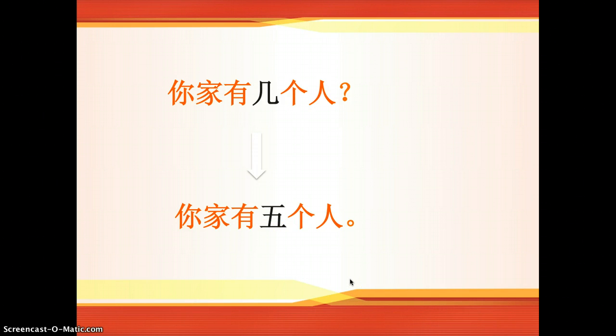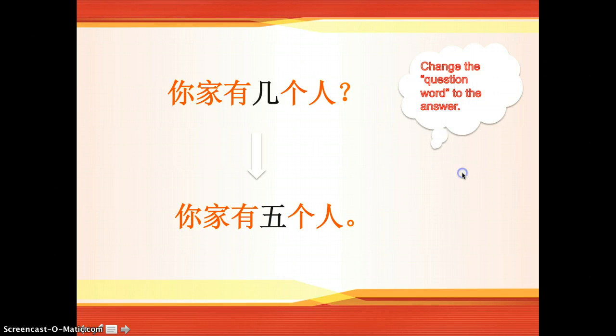So for example, 2 teachers will be 2个老师. Don't forget 个. So like 3 cats. Cat is 猫. 3 cats will be 3个猫. So here is the structure. So when you change it into a question like how many people, don't forget 个 also. So there is a 个. If you memorize a very simple sentence as an example, it's easy to change it into a question or other formats, like how many people are there in her family.